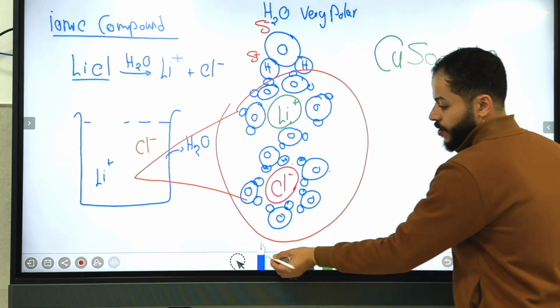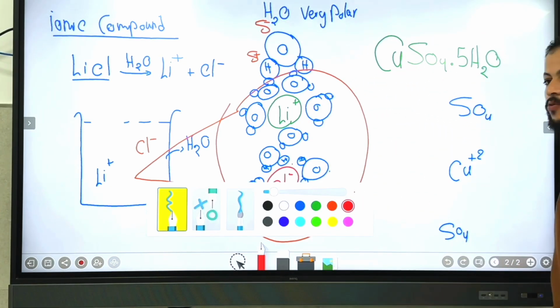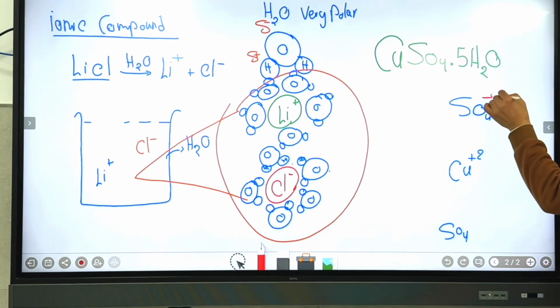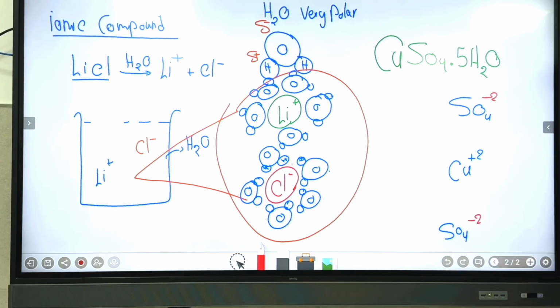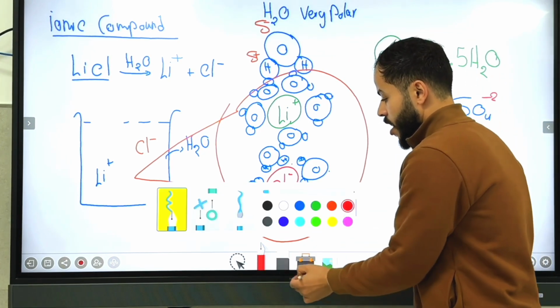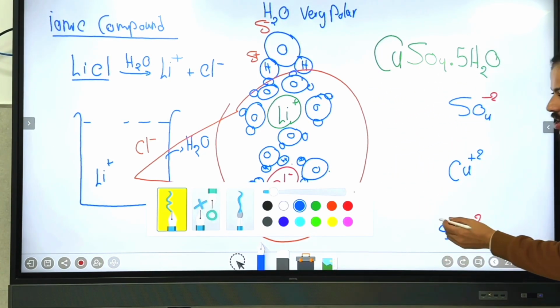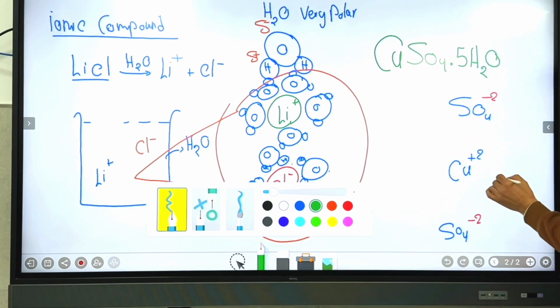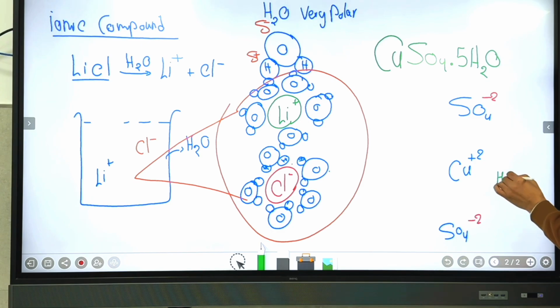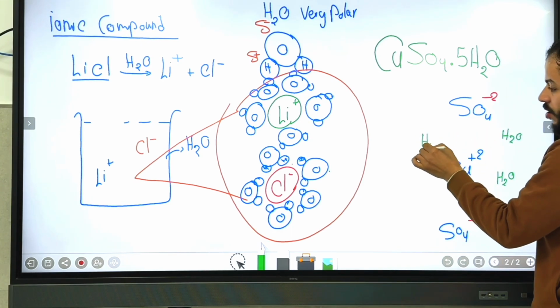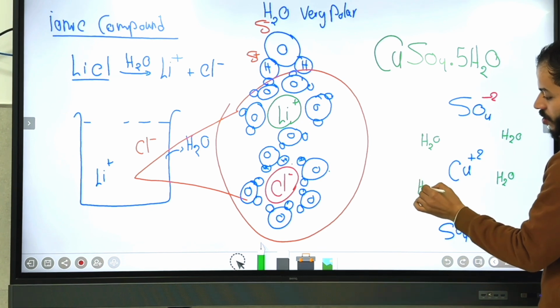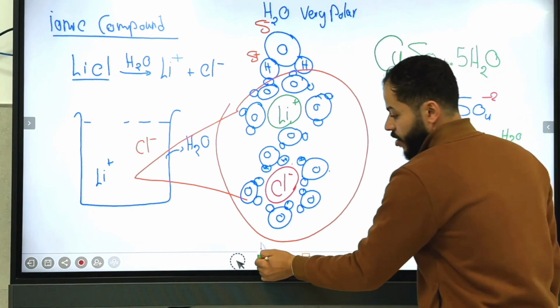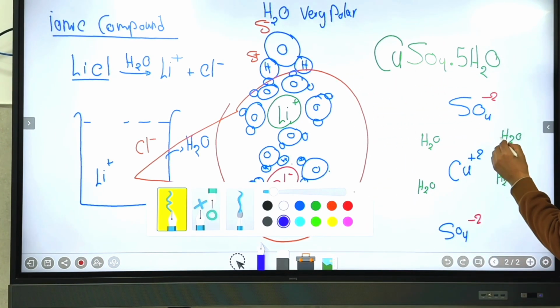And the sulfate is a polyatomic group forming an ion with negative 2 charge. This is the oxidation number for the polyatomic ion here. And you could see that there are water molecules that surround it from all directions. We have here water molecules, here a water molecule, also here, here are water molecules. And you could see that there is a pattern here in this first group.